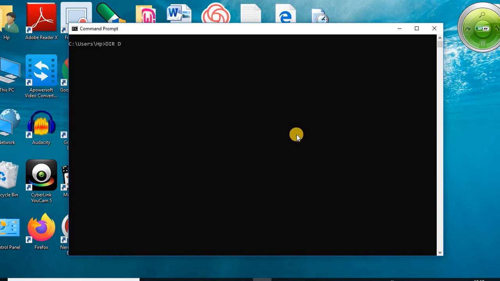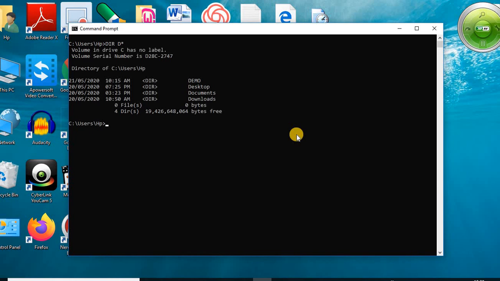Then ignore some characters from the directory. There are 8 characters, so here we ignore 7 characters. We write the first character of the file or directory, then 7 characters remain. All of them are covered by the wildcard star, because star is used to ignore any number of characters. Then press enter. When you press enter, it displays all the files as well as directories which start with the D character.